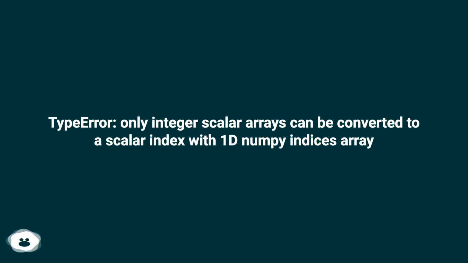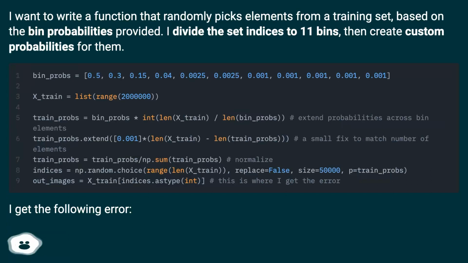TypeError: Only integer scalar arrays can be converted to a scalar index with 1D Numpy indices array. I want to write a function that randomly picks elements from a training set, based on the bin probabilities provided. I divide the set indices to 11 bins, then create custom probabilities for them.